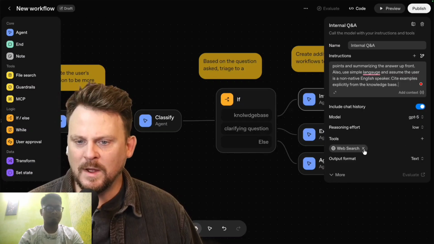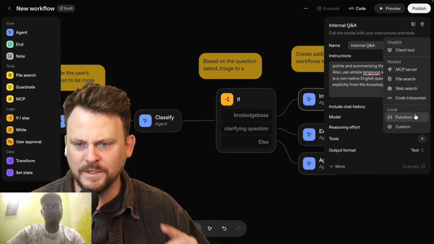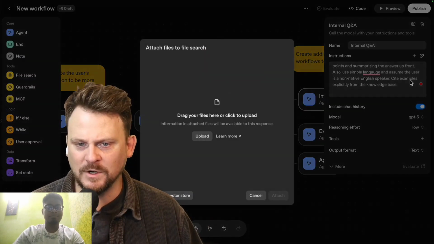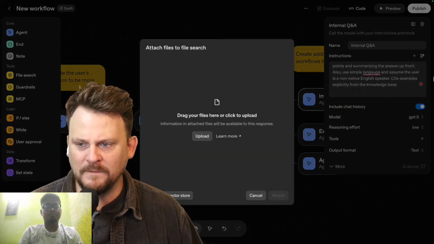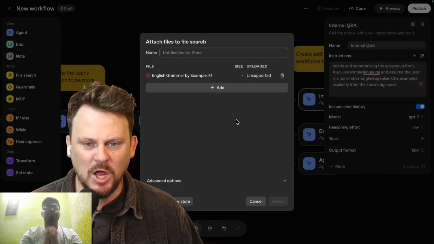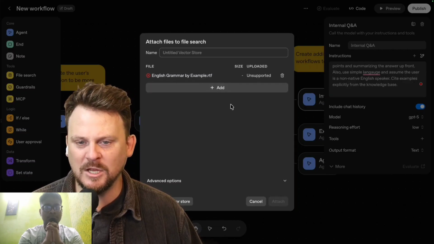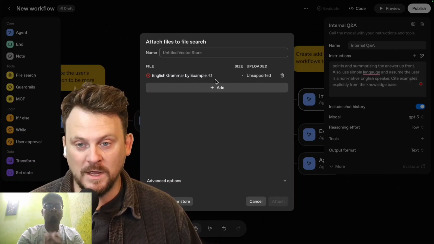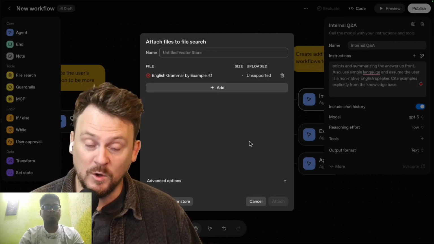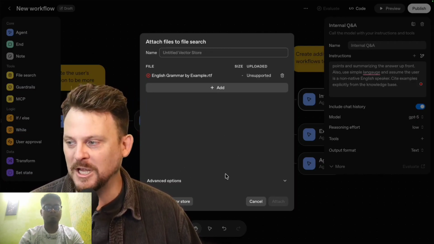And the tool, I'm not going to do web search. Here for tool, I want file search. So here I can upload my file. And my file is basically just a gigantic TXT file. A huge TXT file, rich text format file. I think I could use a PDF. And I know you're thinking, okay, one file, is that enough? You don't understand how much text this is. It is an insane amount of text.